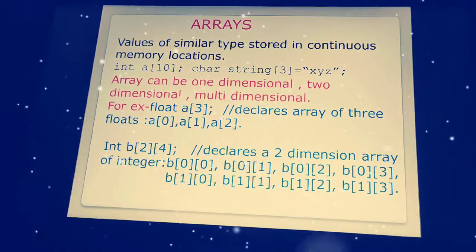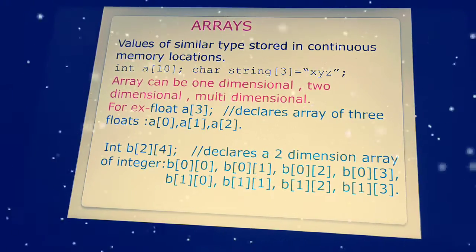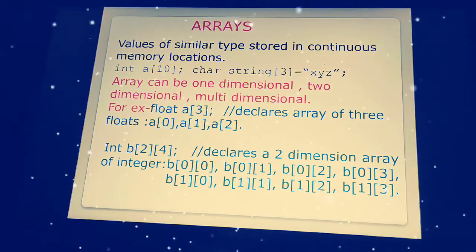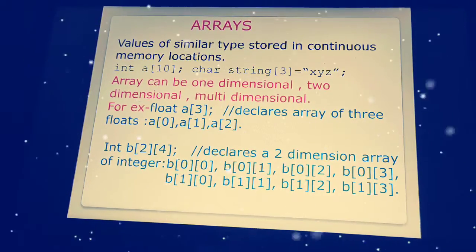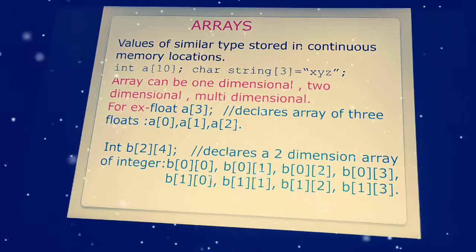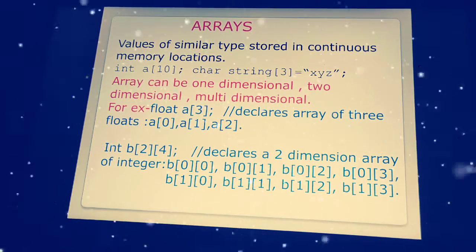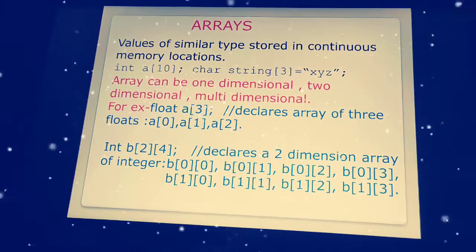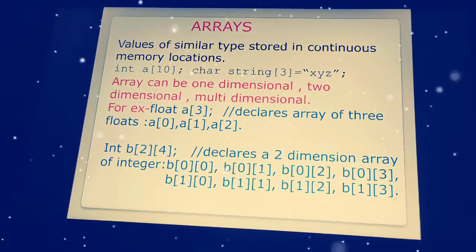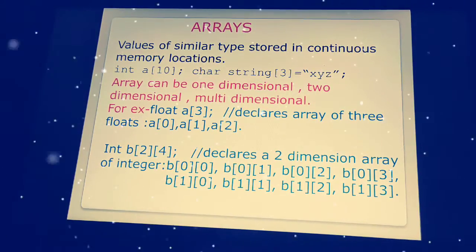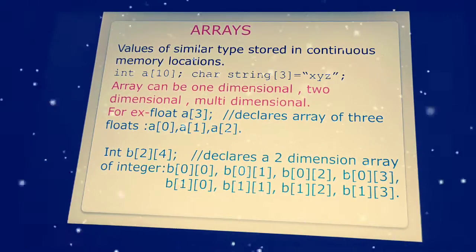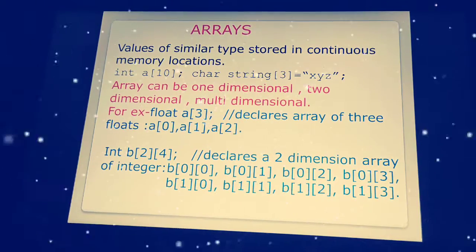So here arrays are used to store the continuous memory location. Whatever values are going to be declared in the declaration, for the continuous memory location we are going to use arrays. Whether one-dimensional, two-dimensional or multi-dimensional, irrespective of the dimension, we are going to declare arrays only for continuous memory locations. So here I just used examples of how to declare 3-dimensional, 1-dimensional and 2-dimensional arrays.